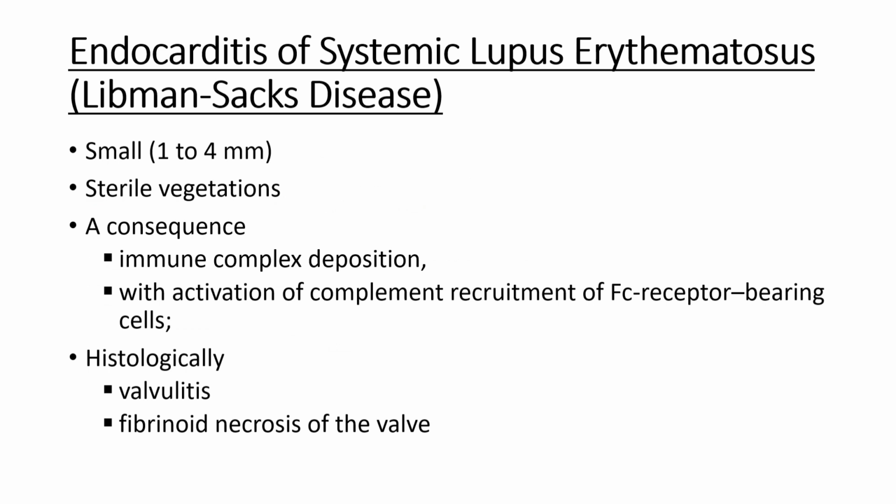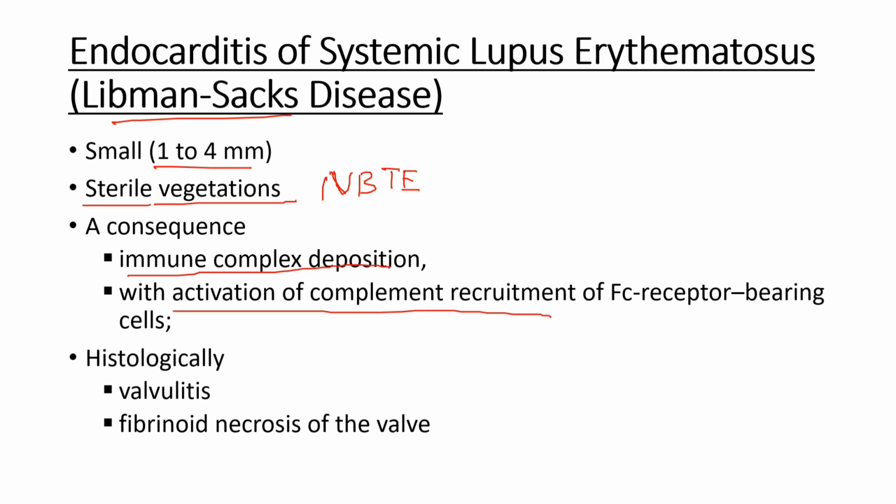Now let's see about the endocarditis of systemic lupus erythematosus. It is also known as Libman-Sacks disease. Here the lesions will be small. The size varies from 1 to 4 millimeters. There will be sterile vegetations, where there will be no bacteria, as seen in non-bacterial thrombotic endocarditis. It's a consequence of immune complex deposition, that is antigen antibody complex deposition, with activation of complement and recruitment of Fc receptor bearing cells.